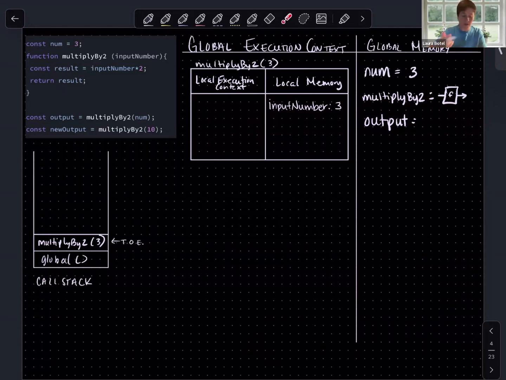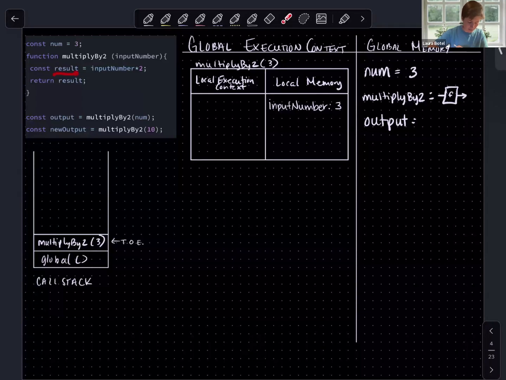So we've paired our parameters and our arguments. We can go ahead and move into the first line of the function definition, where we are declaring a constant with the label results and setting its value equal to input number times 2. Let's start with the first half of that line.